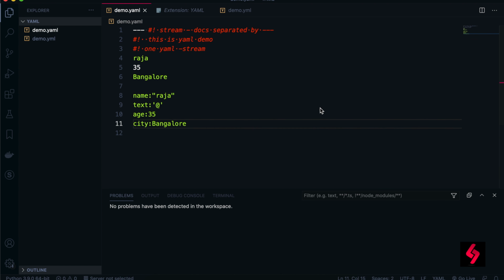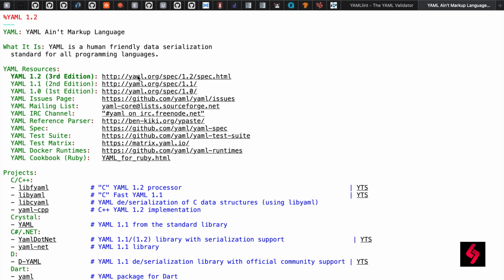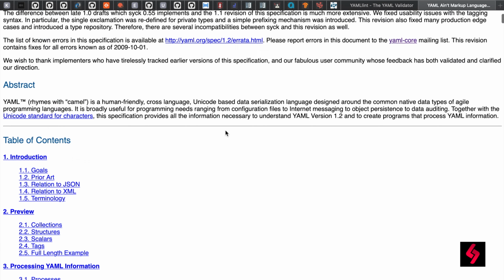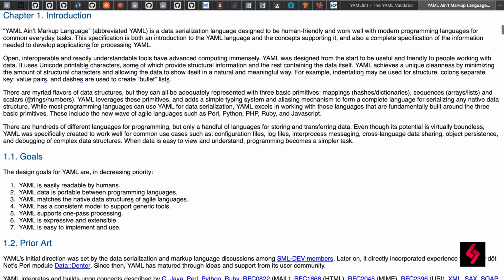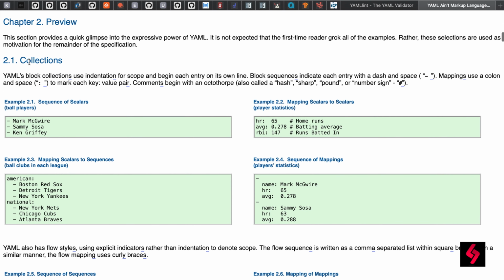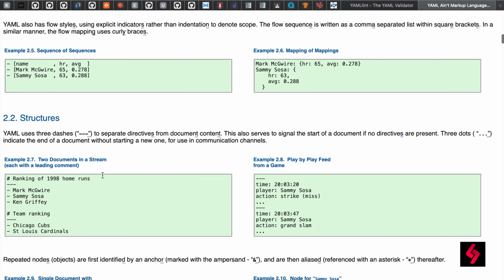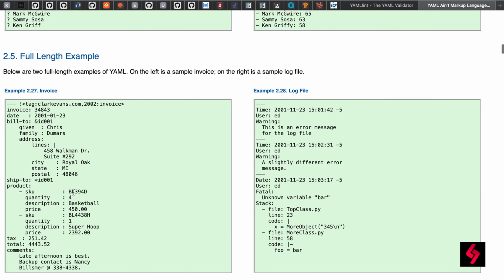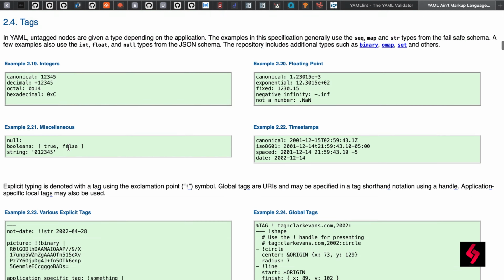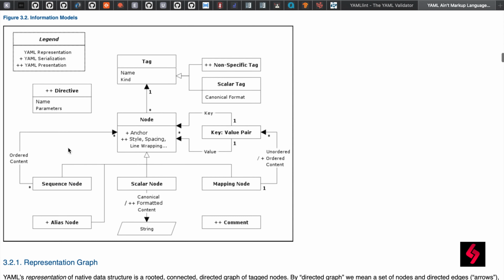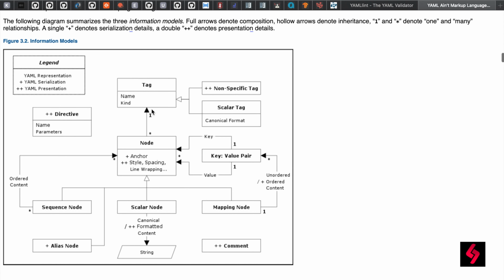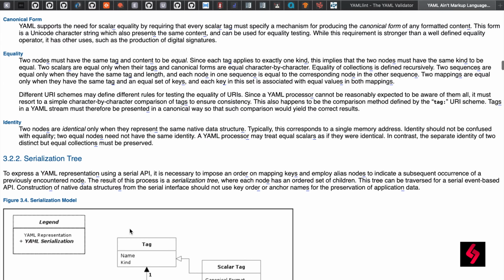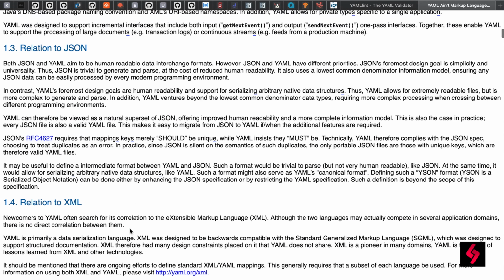So moving ahead, let's look into the YAML documentation and we'll get some idea. I'm going to their website link, and if you scroll down and click on this introduction, and scroll down a little, you see there is a concept called collections, and we have structures, scalars and tags, and more, like a full length example of the concepts discussed there. They're represented very nicely here: the information models, the tags node, scalar node, mapping node, sequence node. So many things are mentioned in these diagrams, so just have a look at it. First, let's get into the topic.